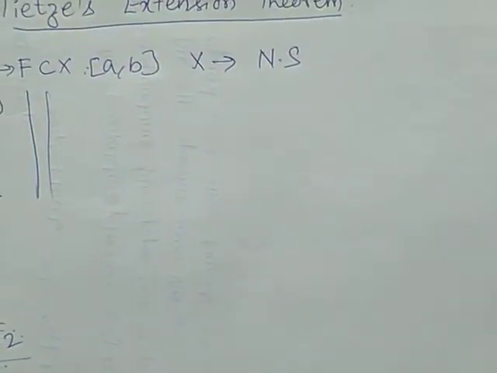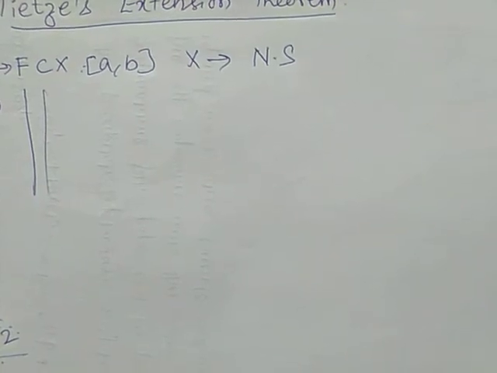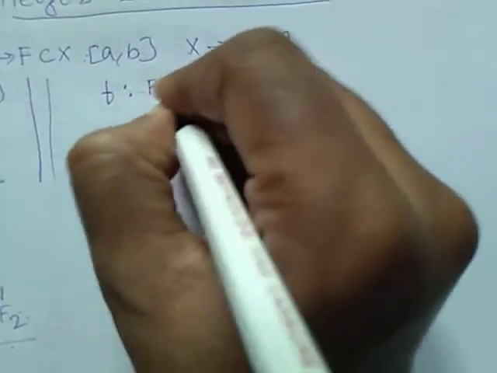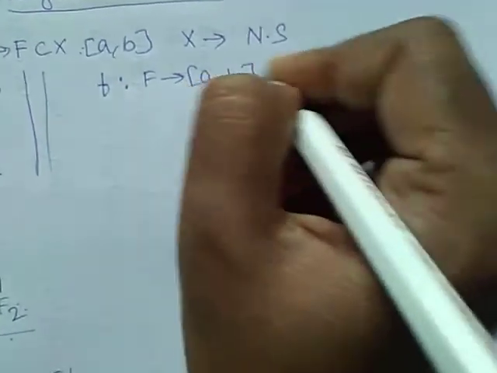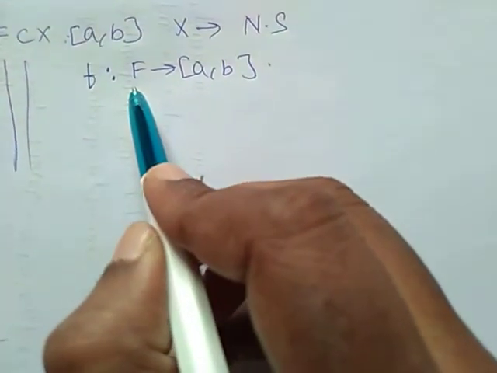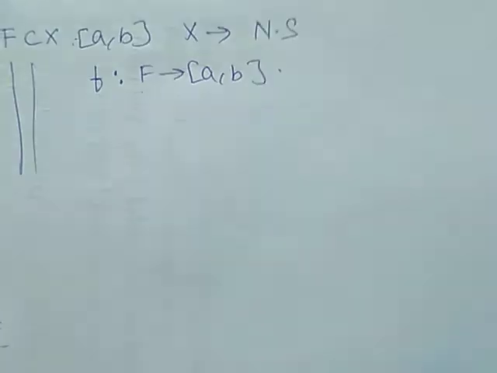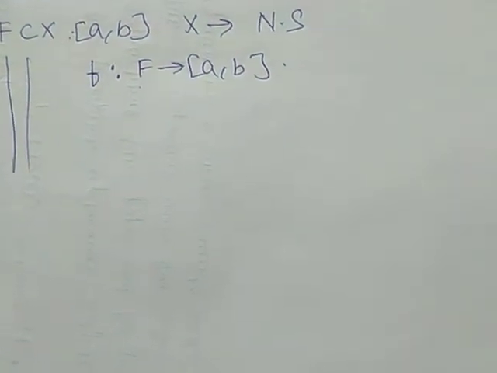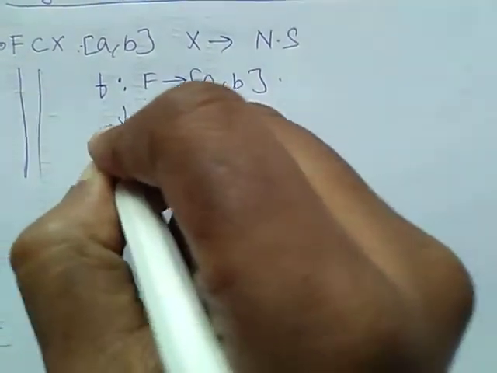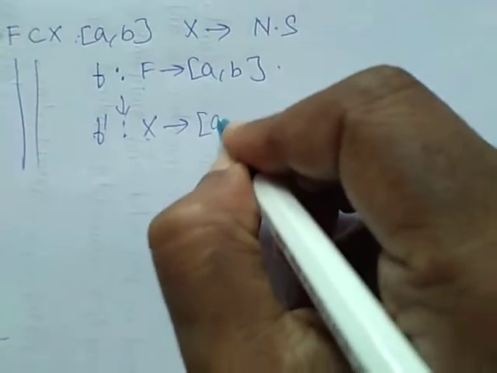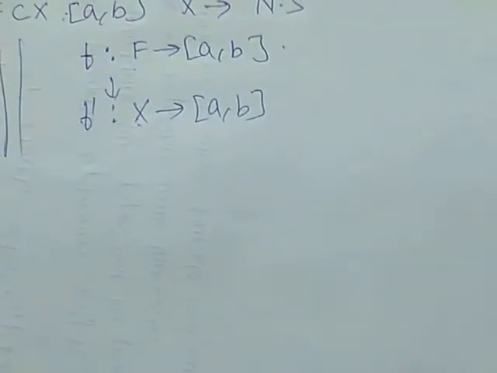Now we have to prove there exists a function f and there exists an extended function f dash also. Now I define a function f such that f is a continuous mapping from a comma b. Now f is a closed subset of x. Now we are going to prove there exists a continuous extension f dash over x. We should prove there exists a continuous extension f dash from x into a comma b.